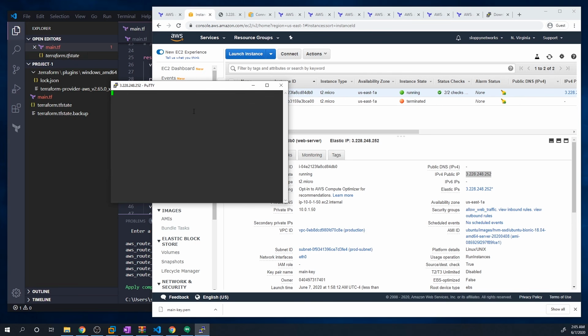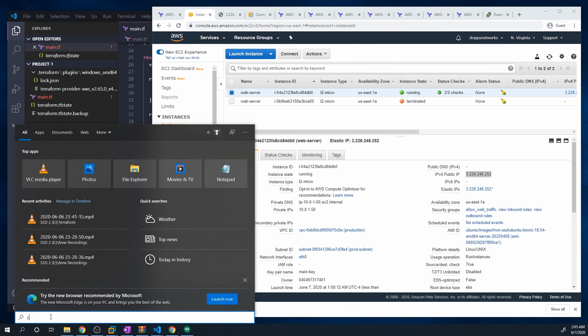And once again, this opened up in another window. And it looks like I'm running into some issues. I'm not sure what happened here. Let me close this out. I'm going to open up my terminal.